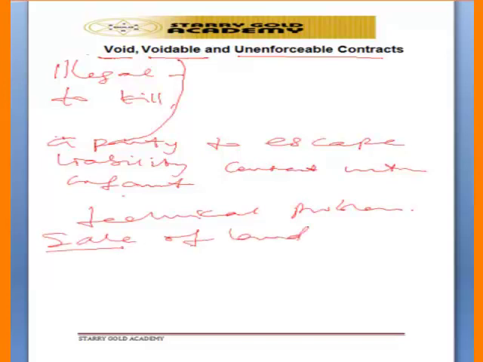Where such a contract is not written and there is a problem, the court will tell the parties to go back and put the contract in written form before returning to the court. The court cannot enforce the contract or pronounce anything regarding it until it is put in written form. That is why it is not enforceable. That is what we call an unenforceable contract.